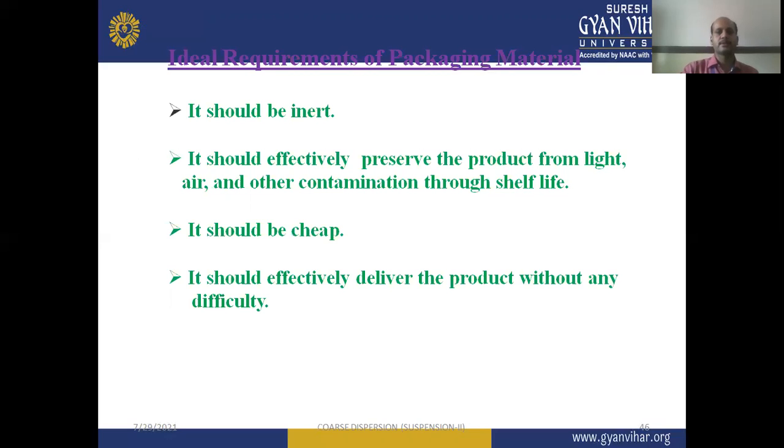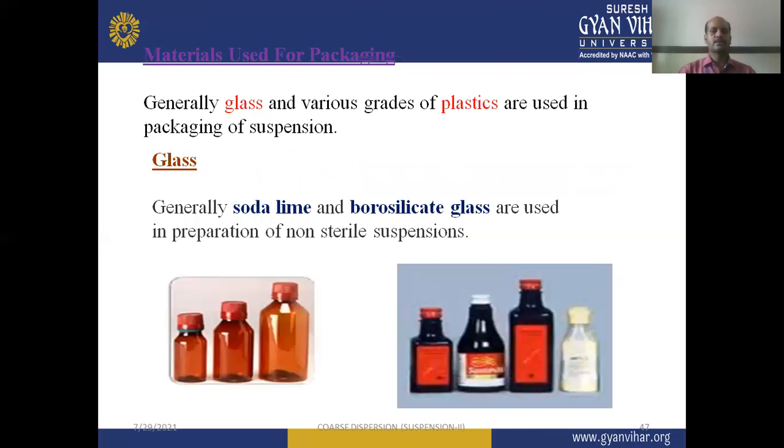The common features or ideal requirements of packaging materials are: it should be inert in nature, so there should be no reaction between the drug and excipients with the packaging material. It should effectively protect the product from light, air, and other contamination throughout the shelf life. It should be cheap. It should effectively deliver the product without any difficulty. Then, materials used for packaging. Generally, glass and various grades of plastics are used in the packaging of suspensions.